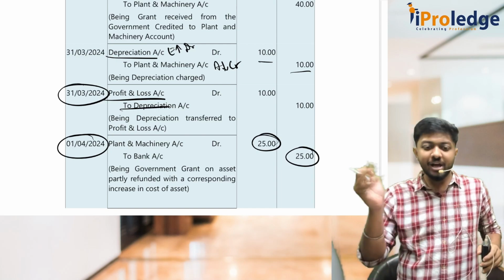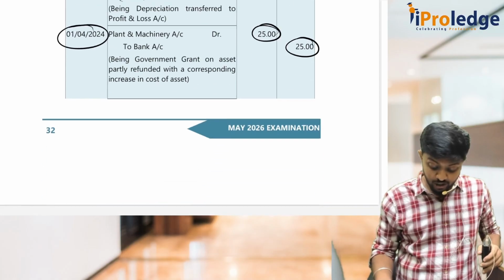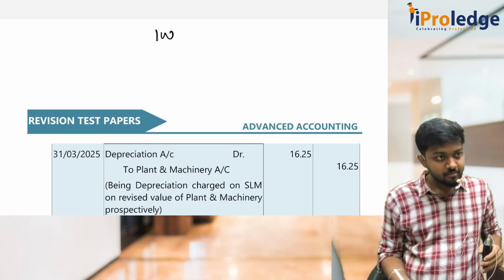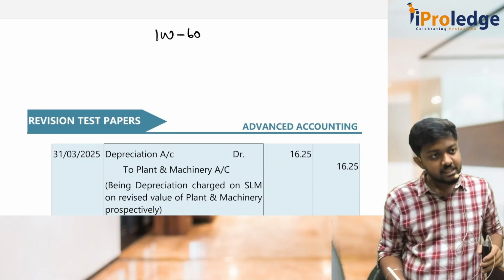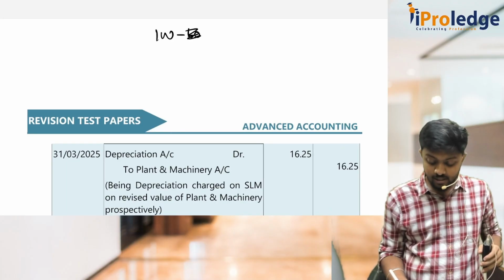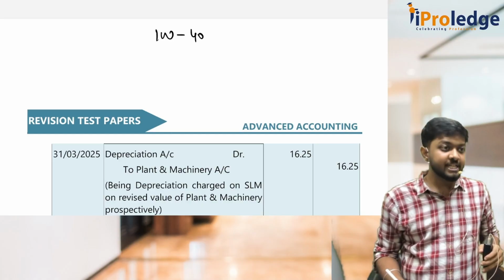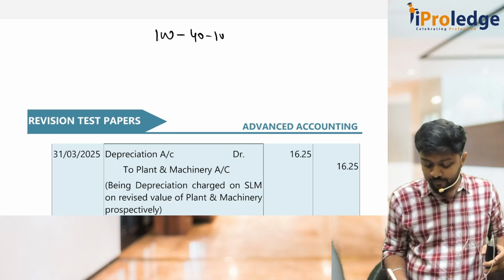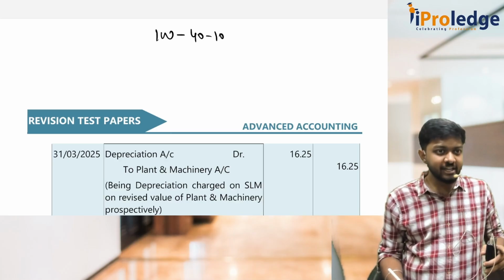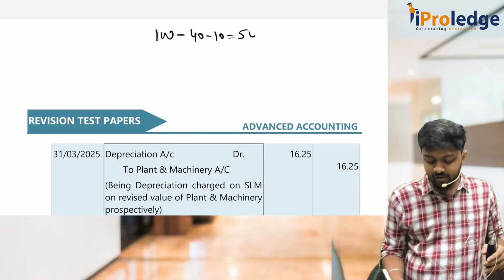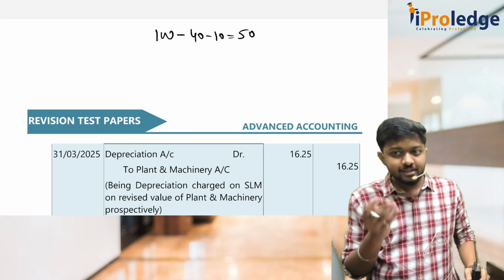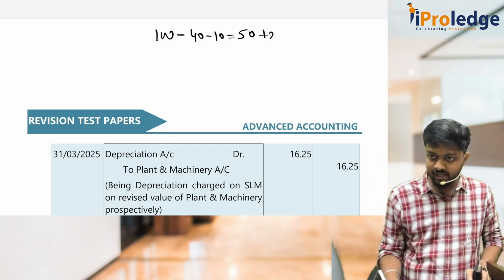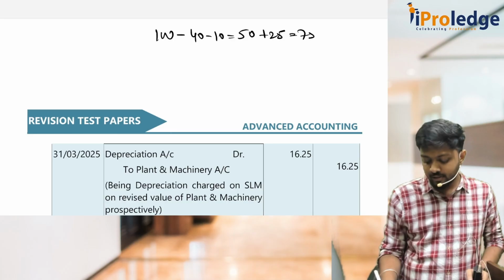Okay, now on the revised value you will calculate depreciation. What is the revised value? See, when you bought it, it was 100, minus 40 you did. It became 60. Then for 1 year you gave depreciation. How much is that depreciation? Minus 10. And at the time of refund it has become 50. Now what did you do? You have refunded the grant, right? So you have increased your plant and machinery by 25. Right now the carrying value has become 75.